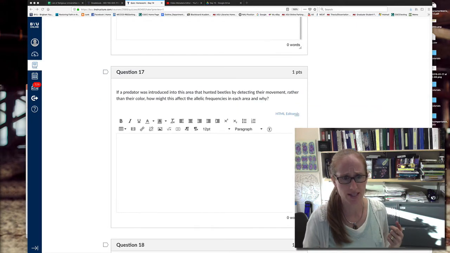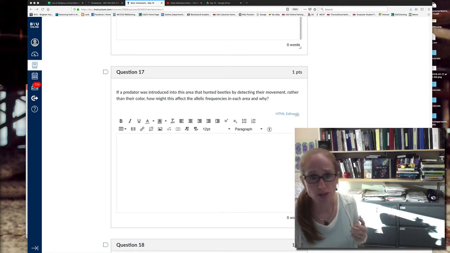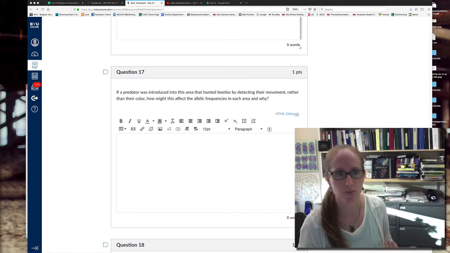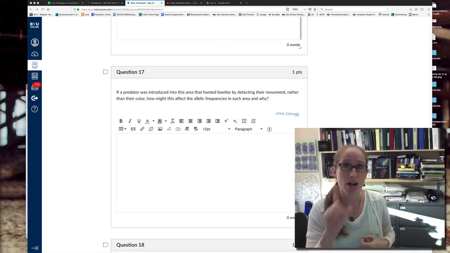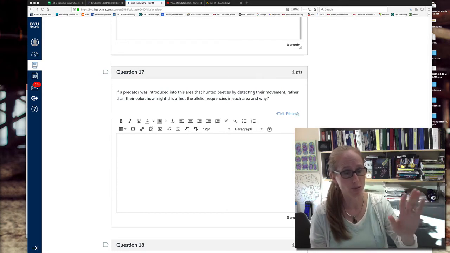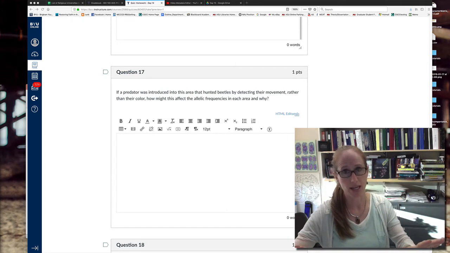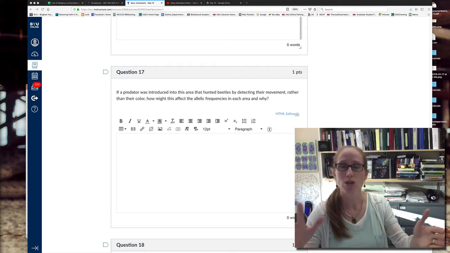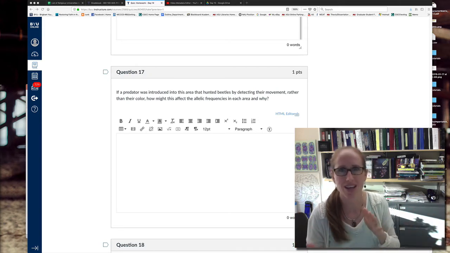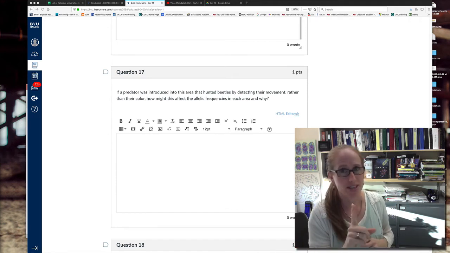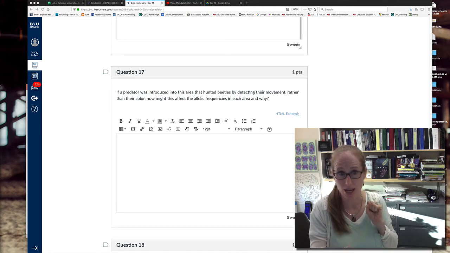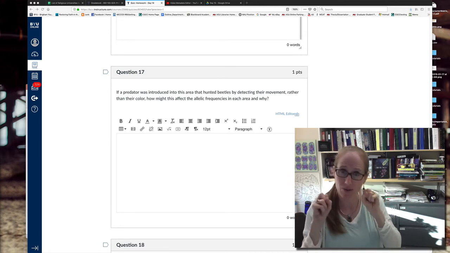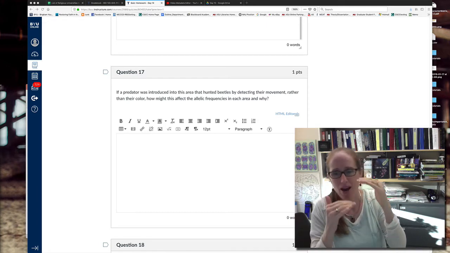And so in this case, then it says in 17, if a predator was introduced into the area that hunted beetles by their movement rather than their color, then like I was saying before, you wouldn't select for color. Now, if we're starting though with 90% brown in the forest, 90% black in the lava, would you expect it to change? Would you expect it to then go back to like 50-50? This is something that students always get tripped up on, and they think that if the selective pressure is taken away, because that's what's happening here, we have a predator that's hunting by movement, so it doesn't matter, if we pull that pressure away, does it somehow reach an equilibrium?